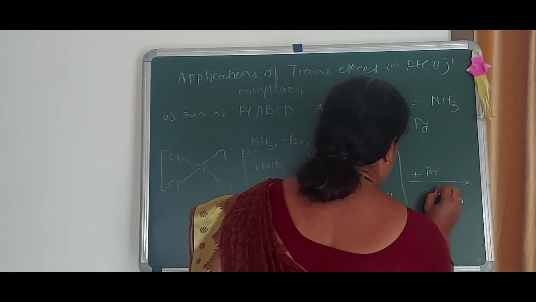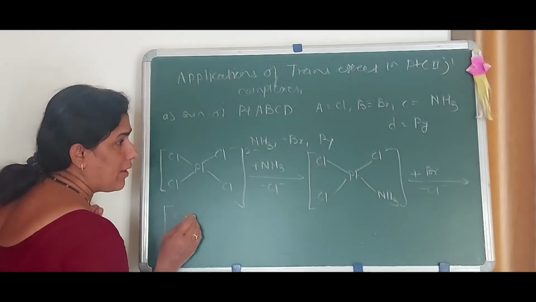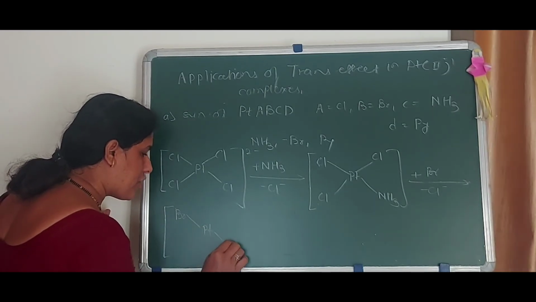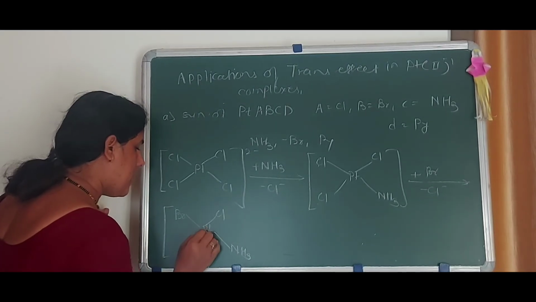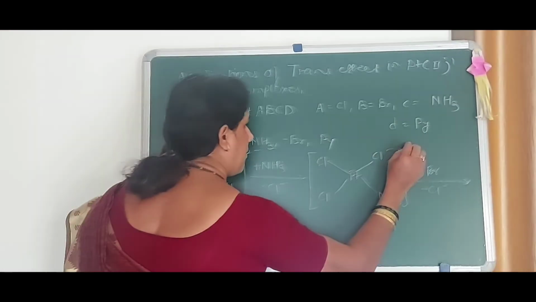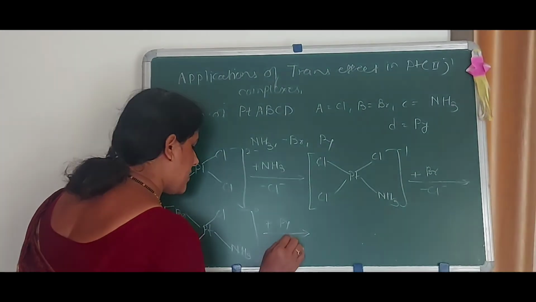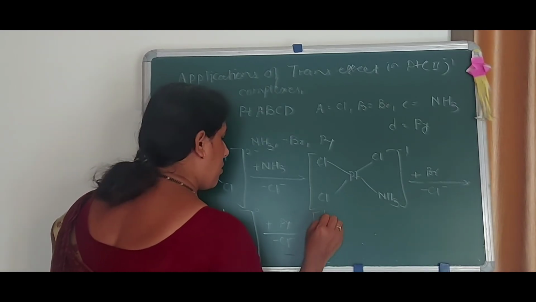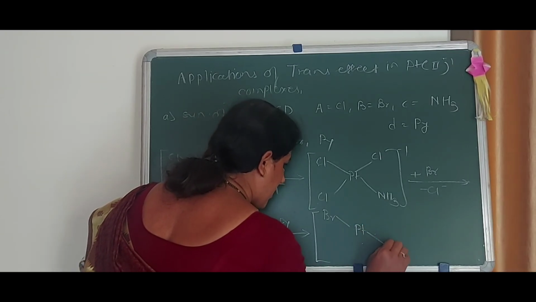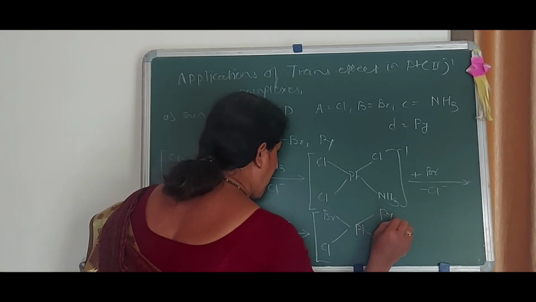Now, minus Cl minus, there is formation of Br, platinum, NH3, Cl, and Cl. Then comes the addition of Py, minus Cl minus, and the last ligand introduction gives Br, platinum, NH3, Cl, and Py.